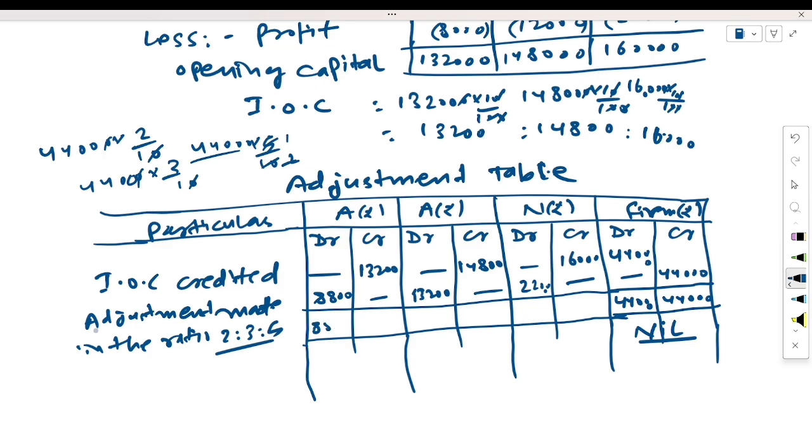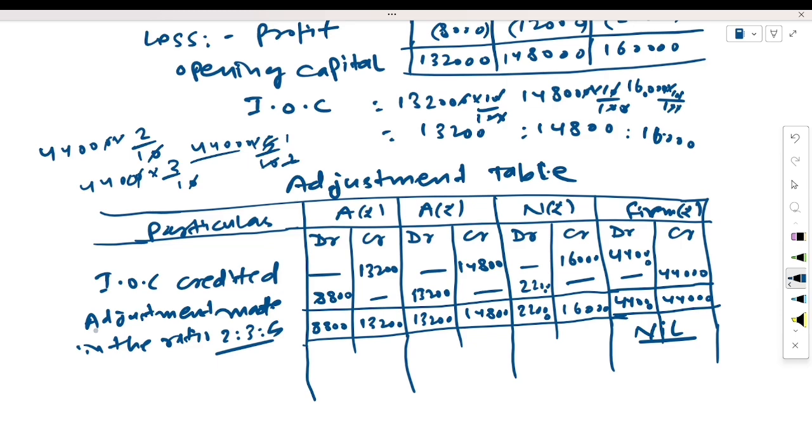Now we will balance this account also: 8,800, 13,200, 14,800, 22,000 and 16,000.